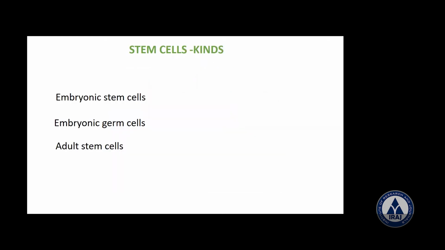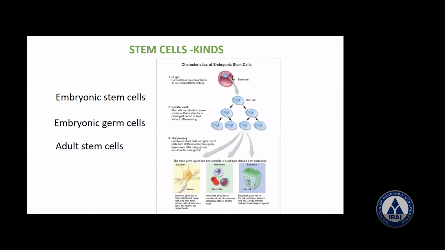Now, there are different kinds of stem cells. One, embryonic stem cells, I mean during the embryo stage. Embryonic germ cells. Okay, we'll go one by one. Adult stem cells. Now we'll go to embryonic stem cells. Embryonic stem cells, you should always see from the inner cell mass. They are seen in the 5 to 6 day embryo. In the 5 to 6 day embryo, you can see embryonic cells there.